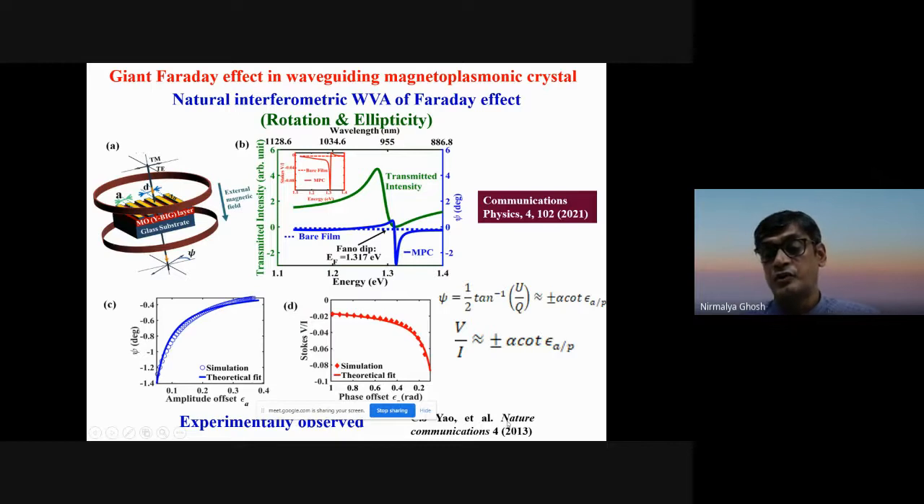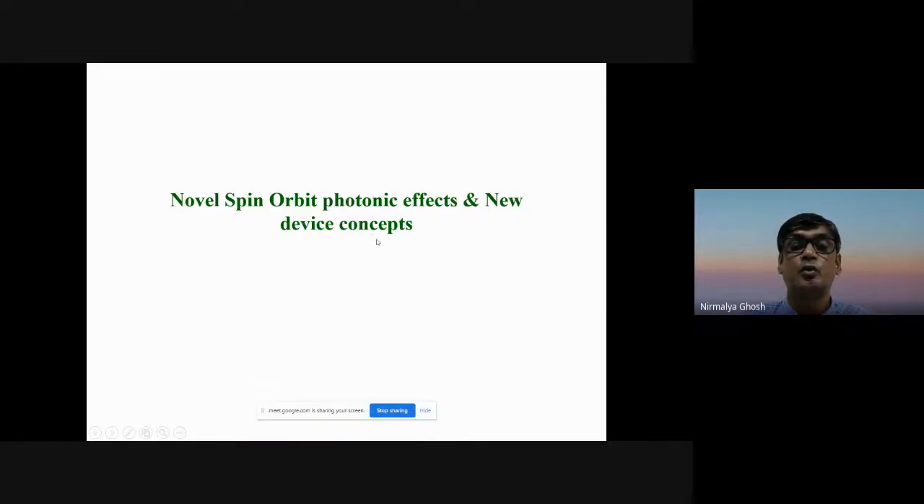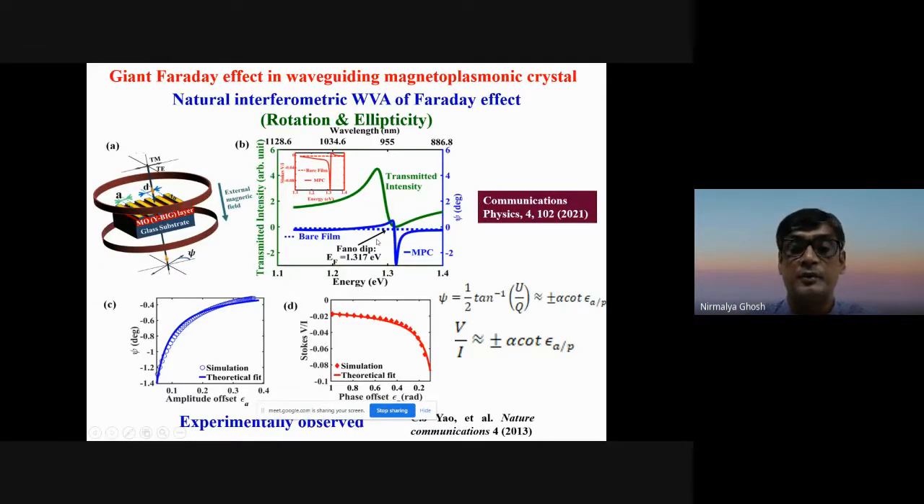So this was of course experimentally observed by another group, but what we interpreted is that this is a natural interferometric weak value amplification of the Faraday effect. So these are two important examples of weak value amplification, and we have been actually using this kind of weak measurement in different other scenarios.